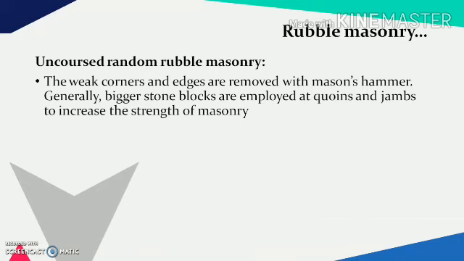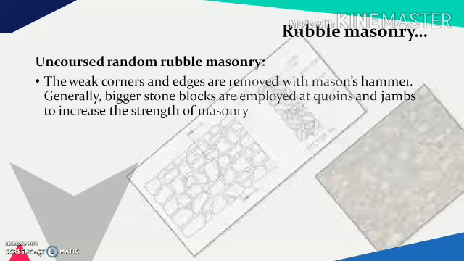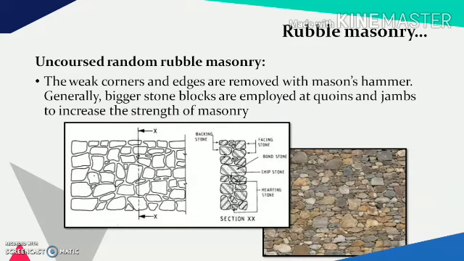So let's discuss the uncoursed random rubble masonry. In this masonry, the weak corners and edges are removed with a mason's hammer. Generally, bigger stone blocks are employed at quoins and jambs to increase the strength of the masonry. These are pictures of the uncoursed random rubble masonry, where the stones are placed without much finishing. They are not of the same size, not of any particular shape.